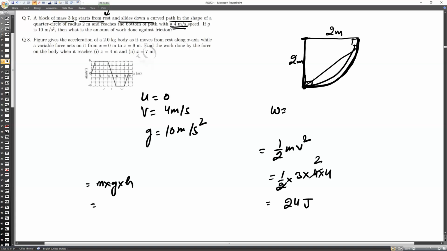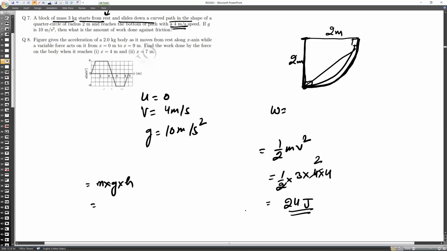At 4 meters per second, it must have had a greater speed, but due to friction its speed is only 4 meters per second. The mass of the block is 3 kg, and its final velocity when it reaches the ground is 4 meters per second. So we just calculated it is 24 joules only.